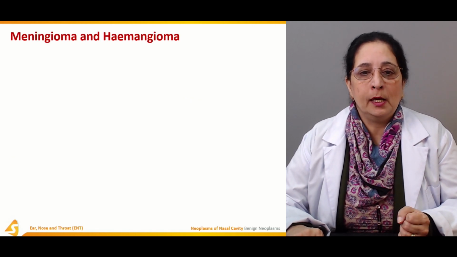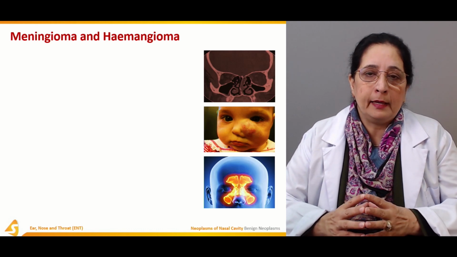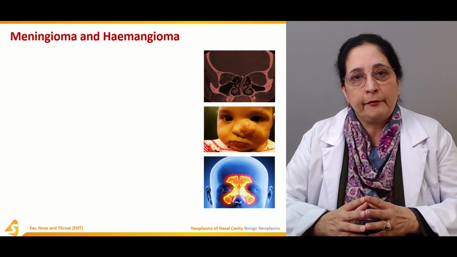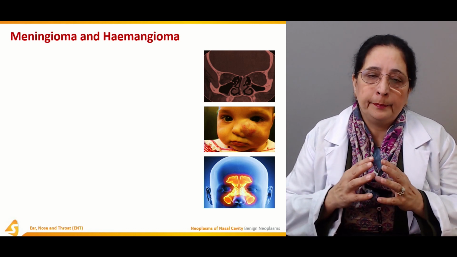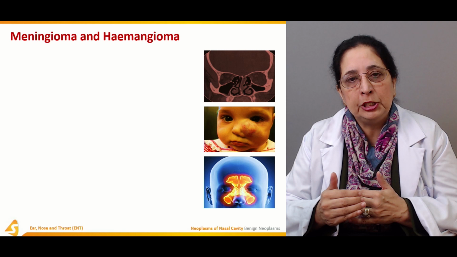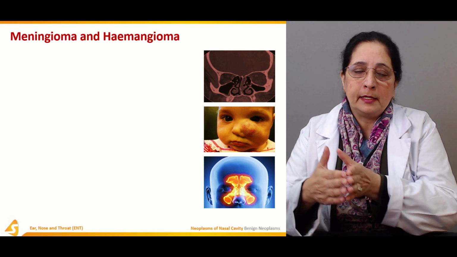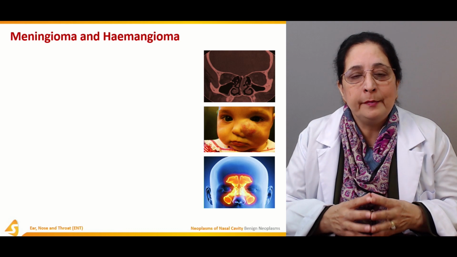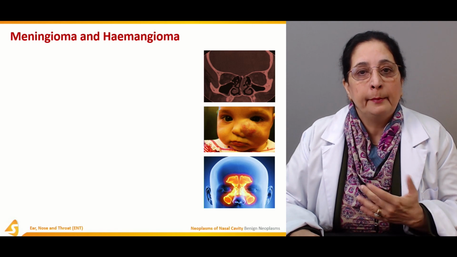Next, meningioma and haemangioma. As the name shows, meningiomas develop from the meninges, which are the three coverings of the brain and the spinal cord. We have pia mater, arachnoid mater, dura mater. These are the three meninges. Remember PAD: pia mater, arachnoid mater, dura mater, going from inside to outside. The tumor developing from these meninges is known as meningioma.